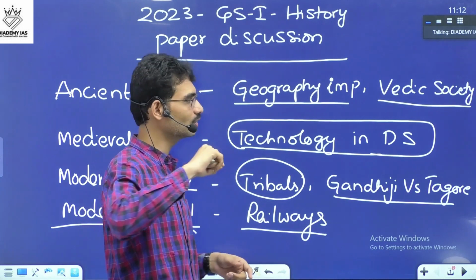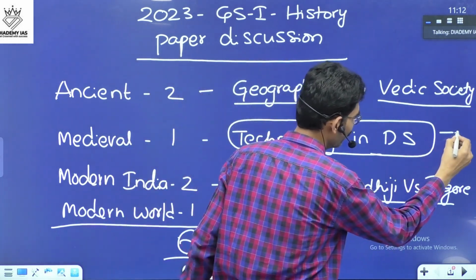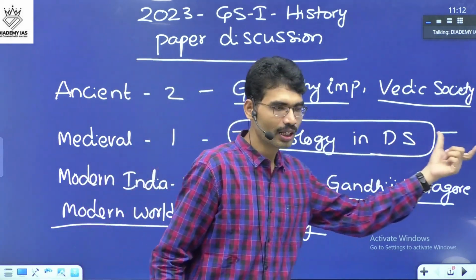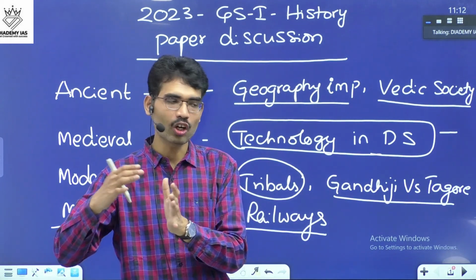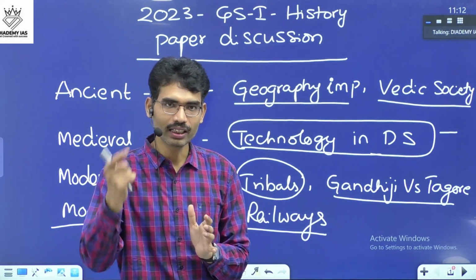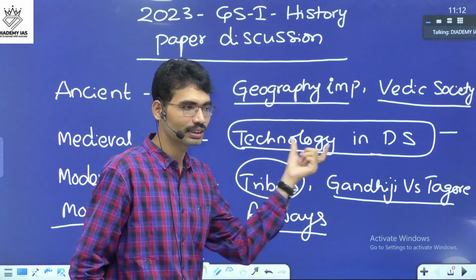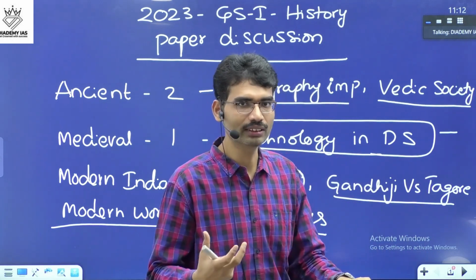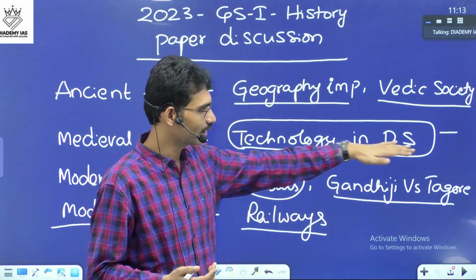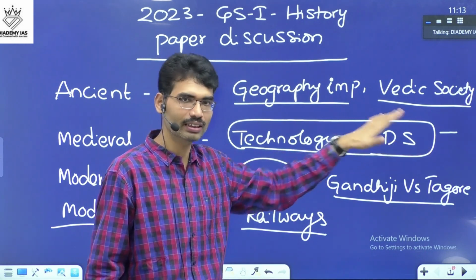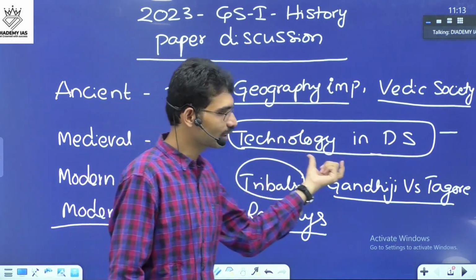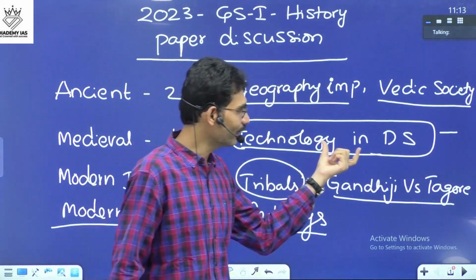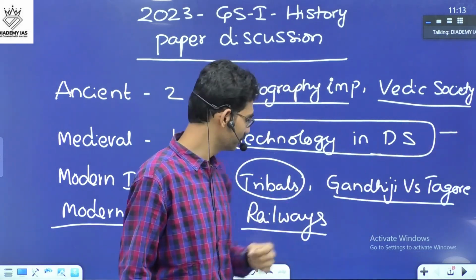This is where you have to understand that even though a specific chapter or topic on technology is not given for the Delhi Sultanate, when they discuss the economic aspects of the Delhi Sultanate, Satish Chandra also discusses science and technology. General studies students need to pick up the technological aspects in the Delhi Sultanate; even though it is not directly given, it is indirectly given in Satish Chandra. It is relatively moderate. If you know how to handle technology, it's all right. Even if you can score 40%, it's very good.